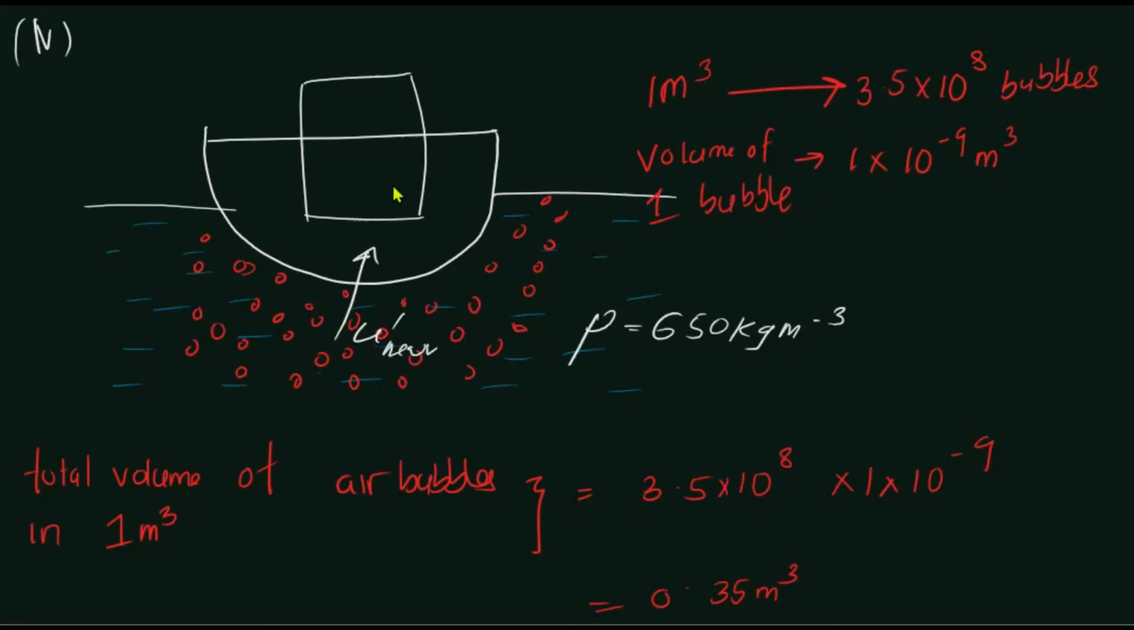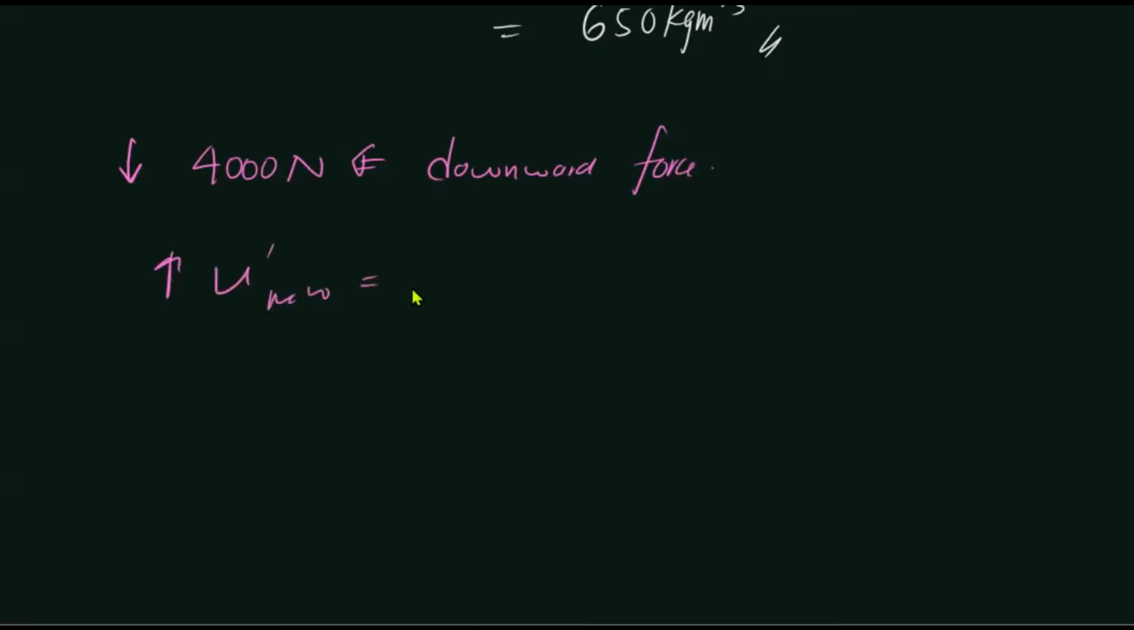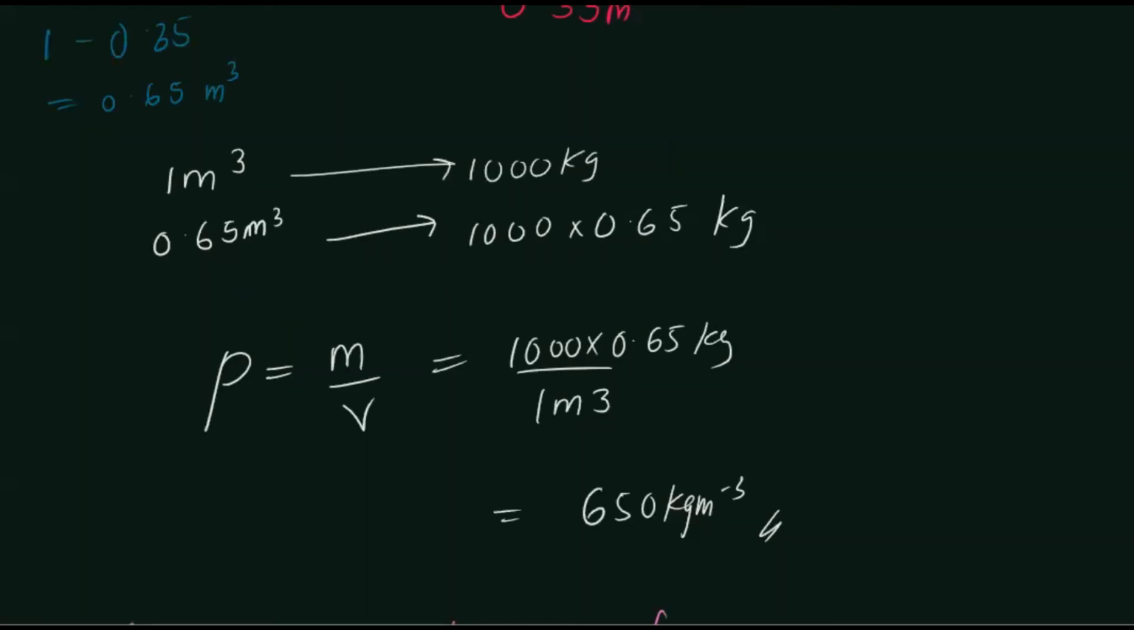So what are the downward forces initially? There's a 200 kilogram weight, which means 2000 Newton, and also the weight of the boat, which is once again another 2000 Newton. Altogether the downward force is 4000 Newtons, right? So we need to find the upthrust force, U dash new. It's going to be V rho g, right? It's going to be V rho.